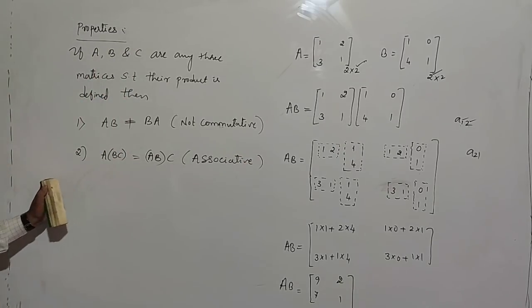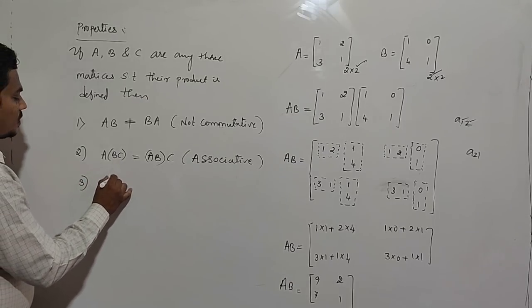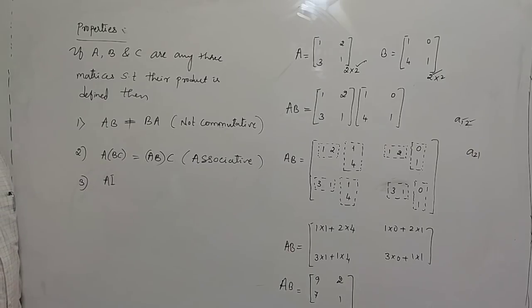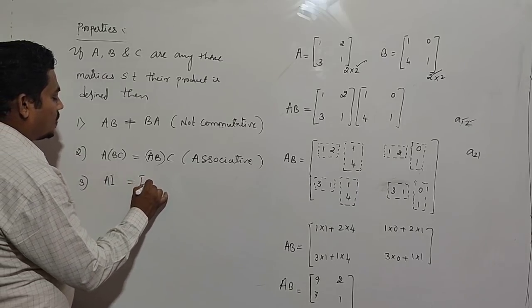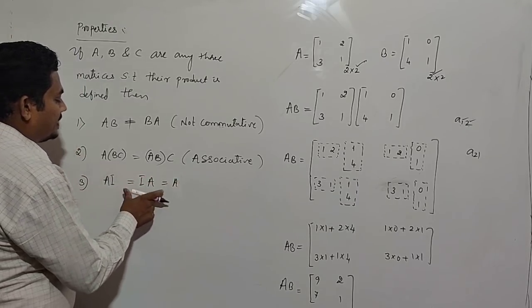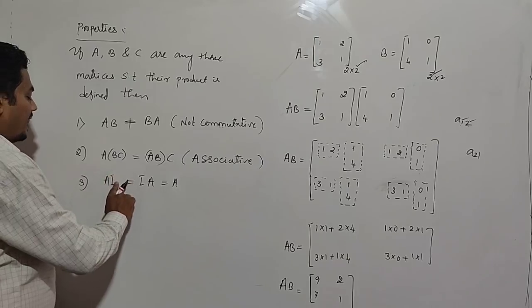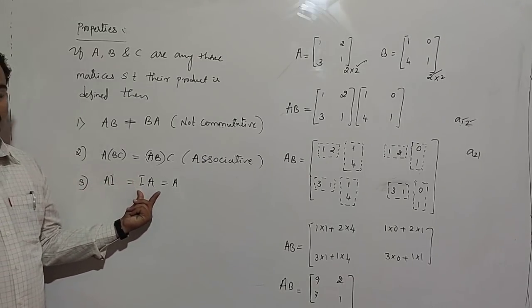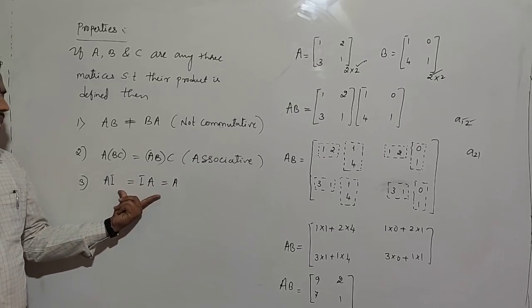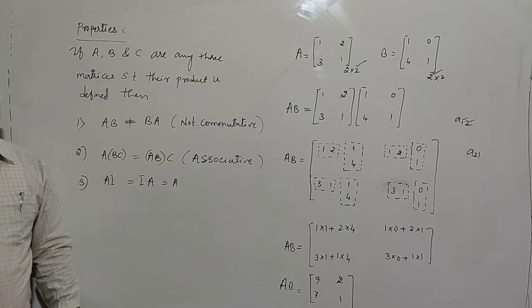Then the third property: matrix A into the identity matrix, standard notation I. Matrix A into I or I into A gives A only. This law is known as the law of identity, where I is called the multiplicative identity. A into I or I into A is equal to A.